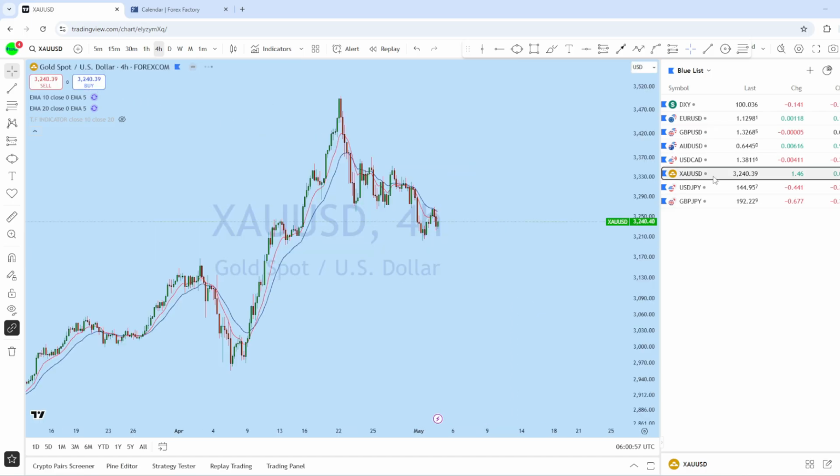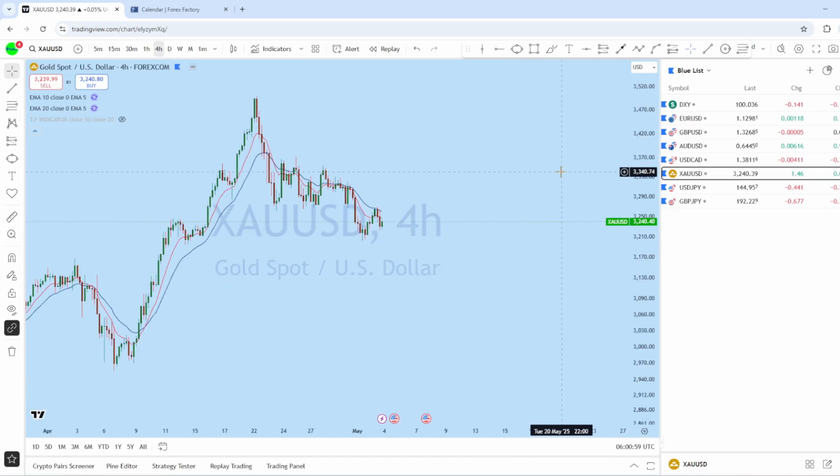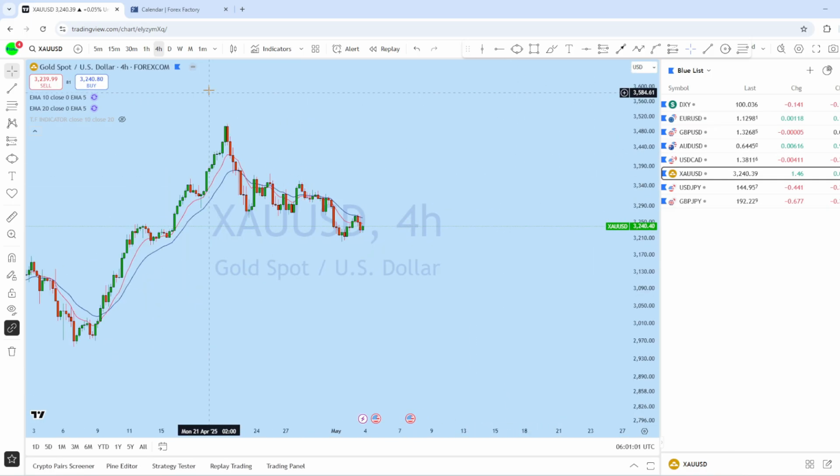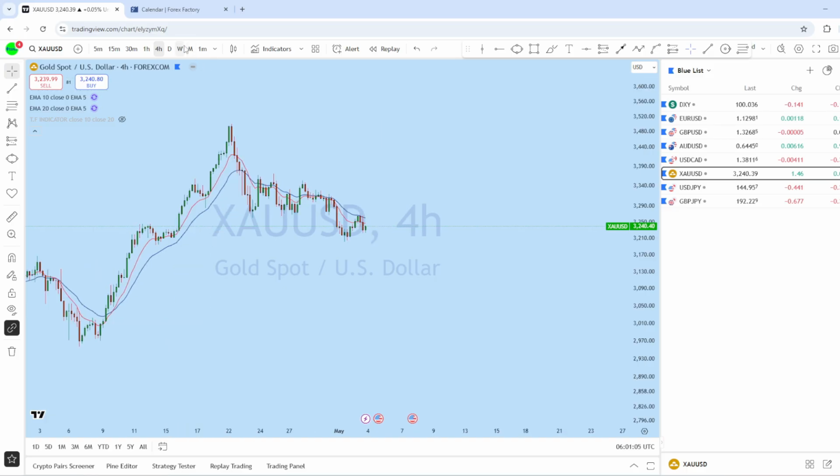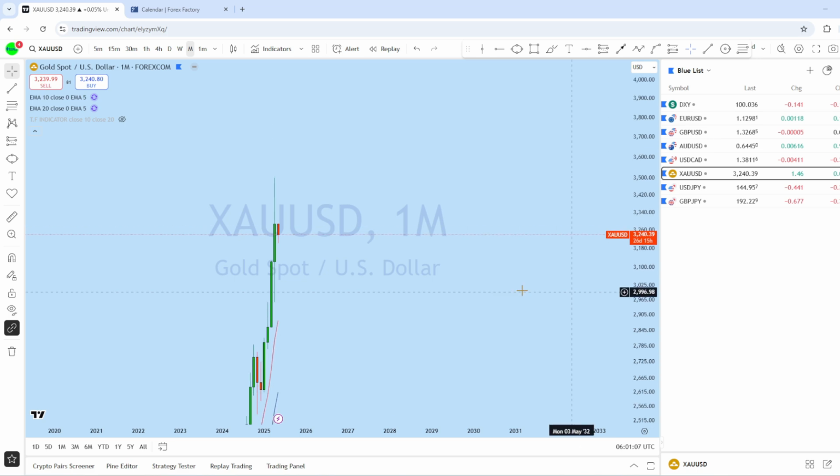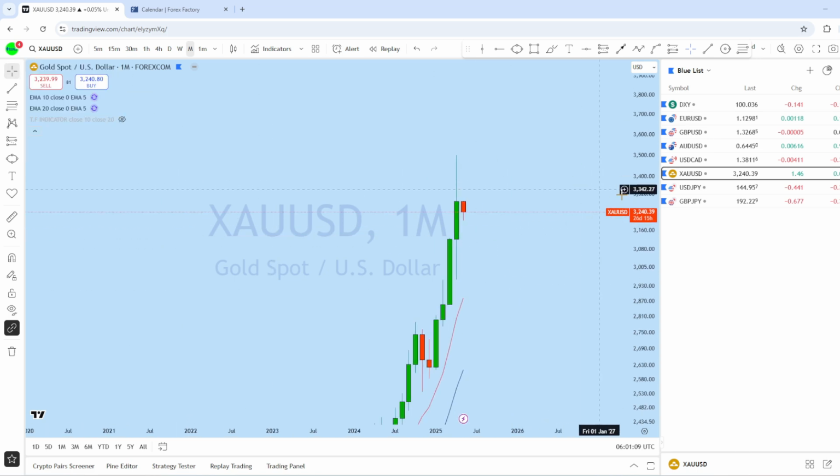Now let's look at XAUSD. Let's see what kind of trading opportunity we may have on gold. As you can see, the past week was a big week for gold, and looking at the monthly chart on gold to see what kind of price action it is forming.